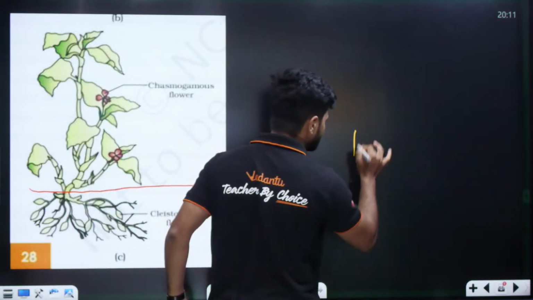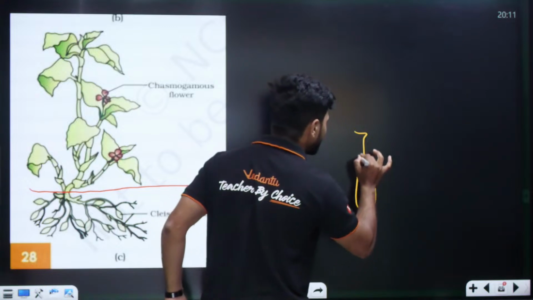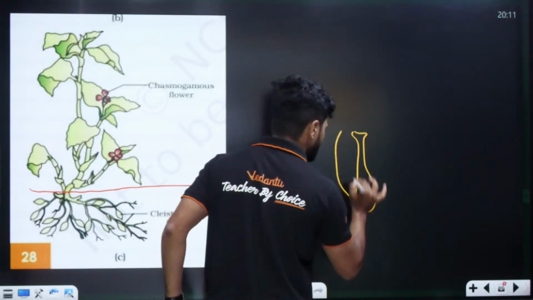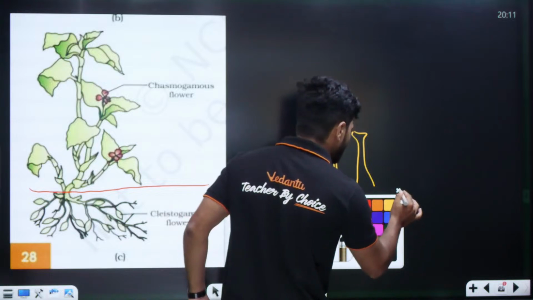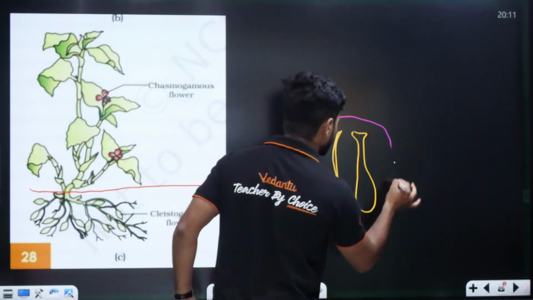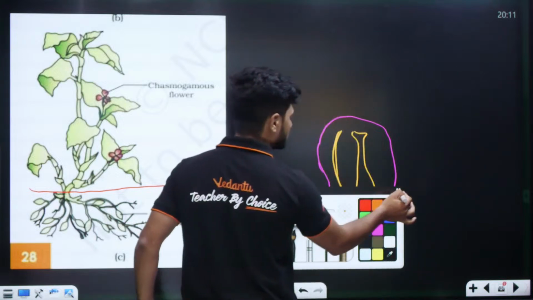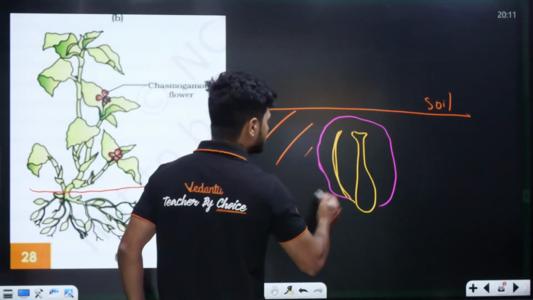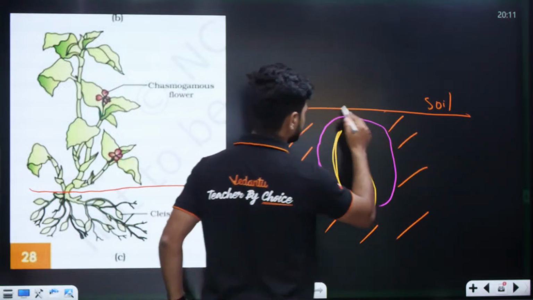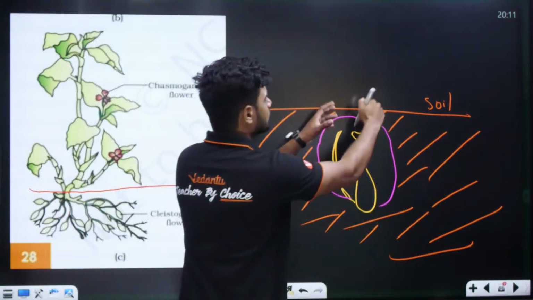If this is the stigma, this is the anther, and the flower is completely closed. This is the soil. It is an underground flower. Imagine the flower is underground. The flower cannot open.